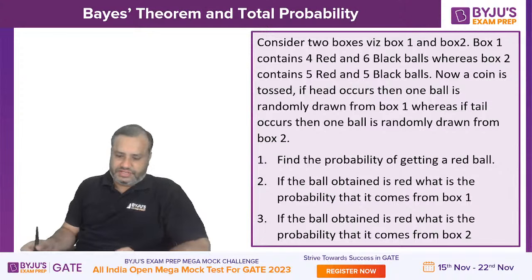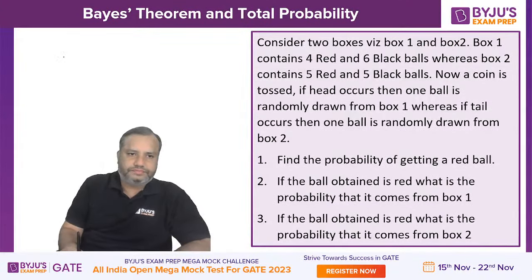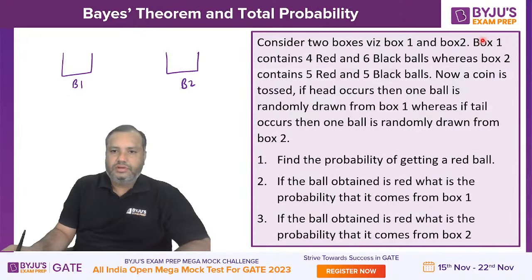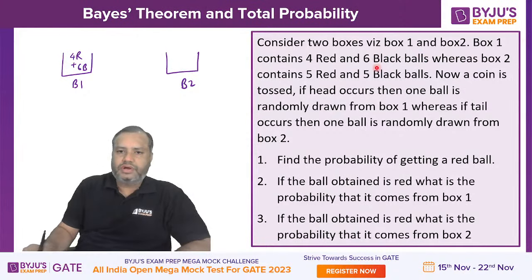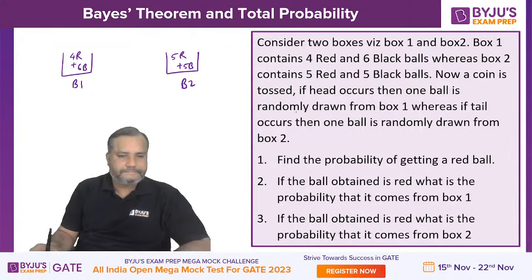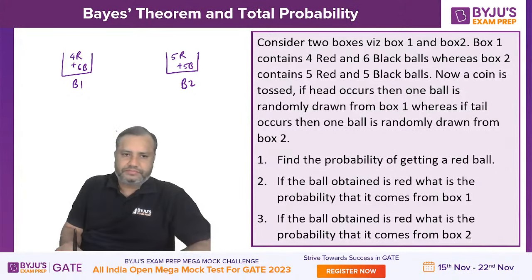See this question, students. Consider two boxes, box 1 and box 2. Box 1 contains 4 red and 6 black balls. Box 2 contains 5 red and 5 black balls. Now, a coin is tossed.